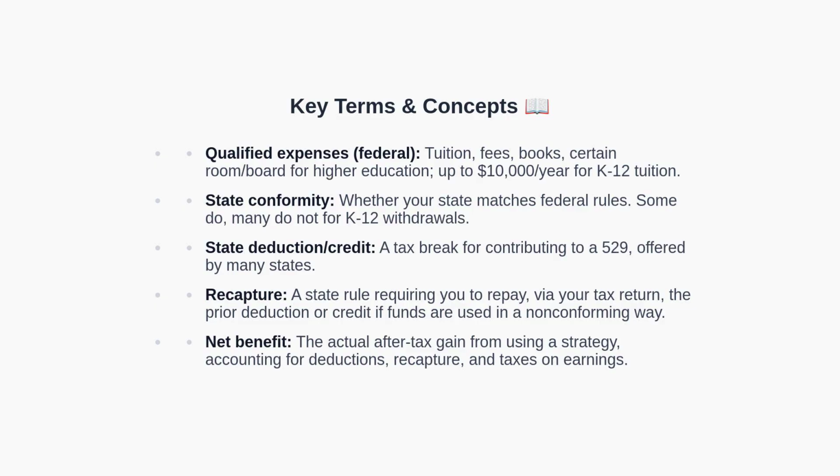Before diving deeper, let us define essential terms. We must differentiate federal qualified expenses from state recognition. State conformity is whether a state mirrors the federal list of qualified expenses. Many states offer a deduction or credit for contributions. Recapture means the state can reclaim that tax break if the funds are used in ways the state does not qualify, such as K-12 tuition in a non-conforming state. Our goal is to calculate the net benefit after all these factors.